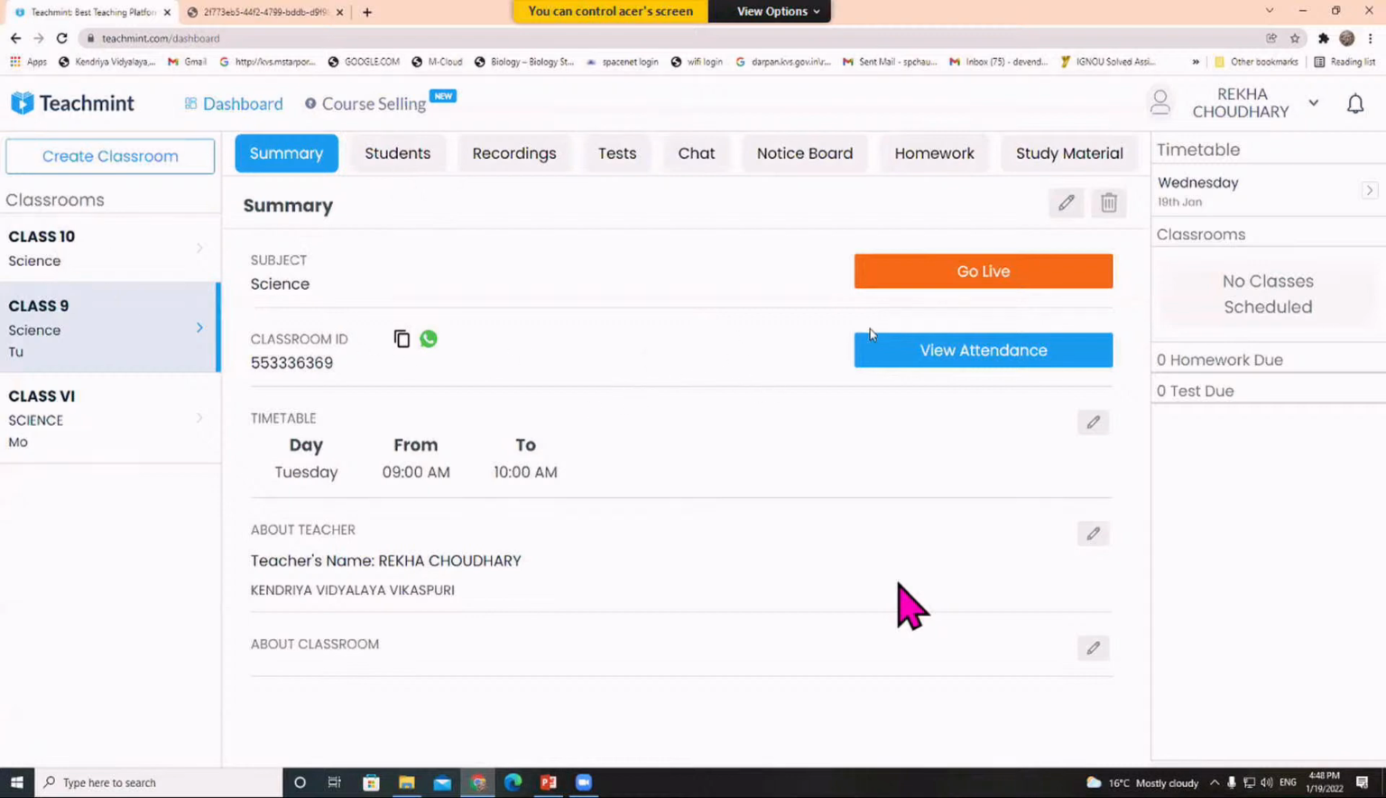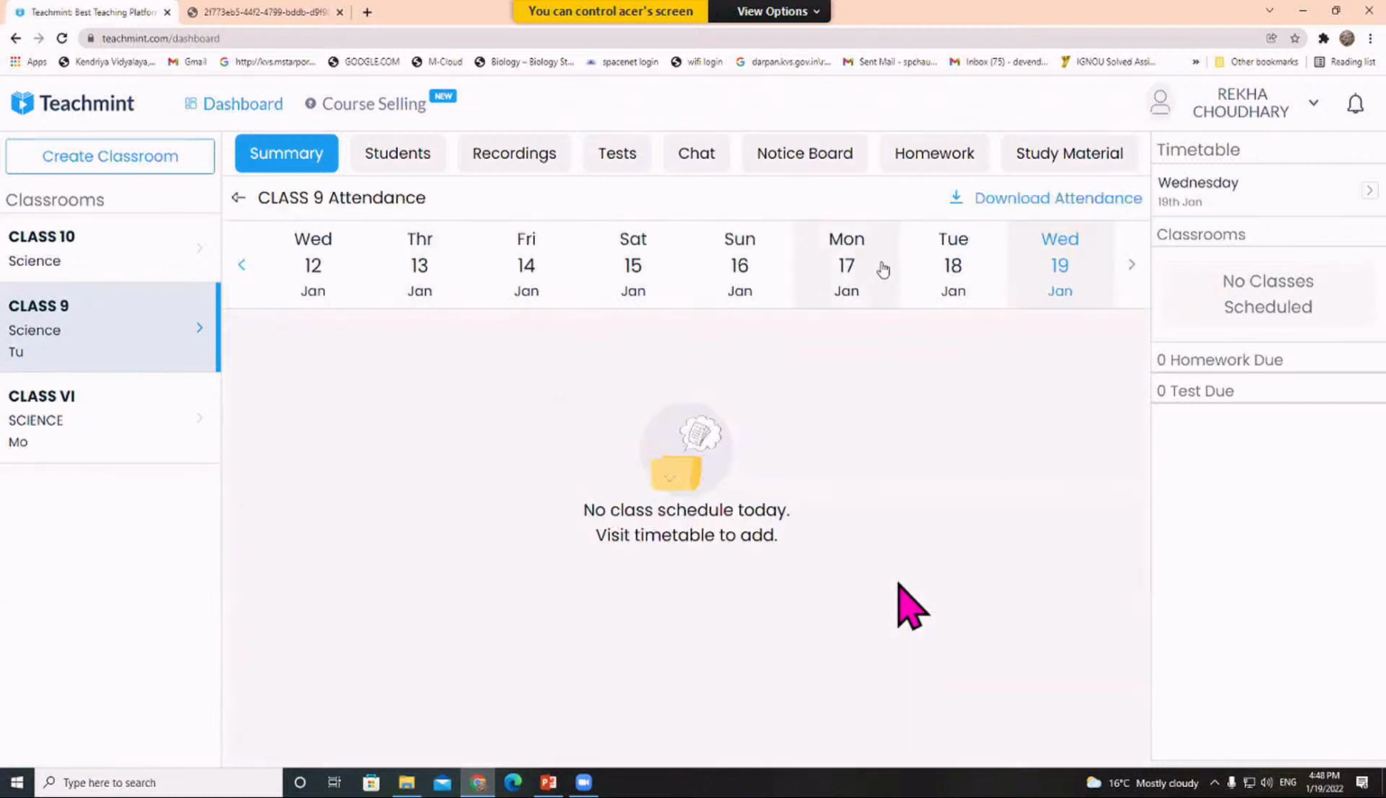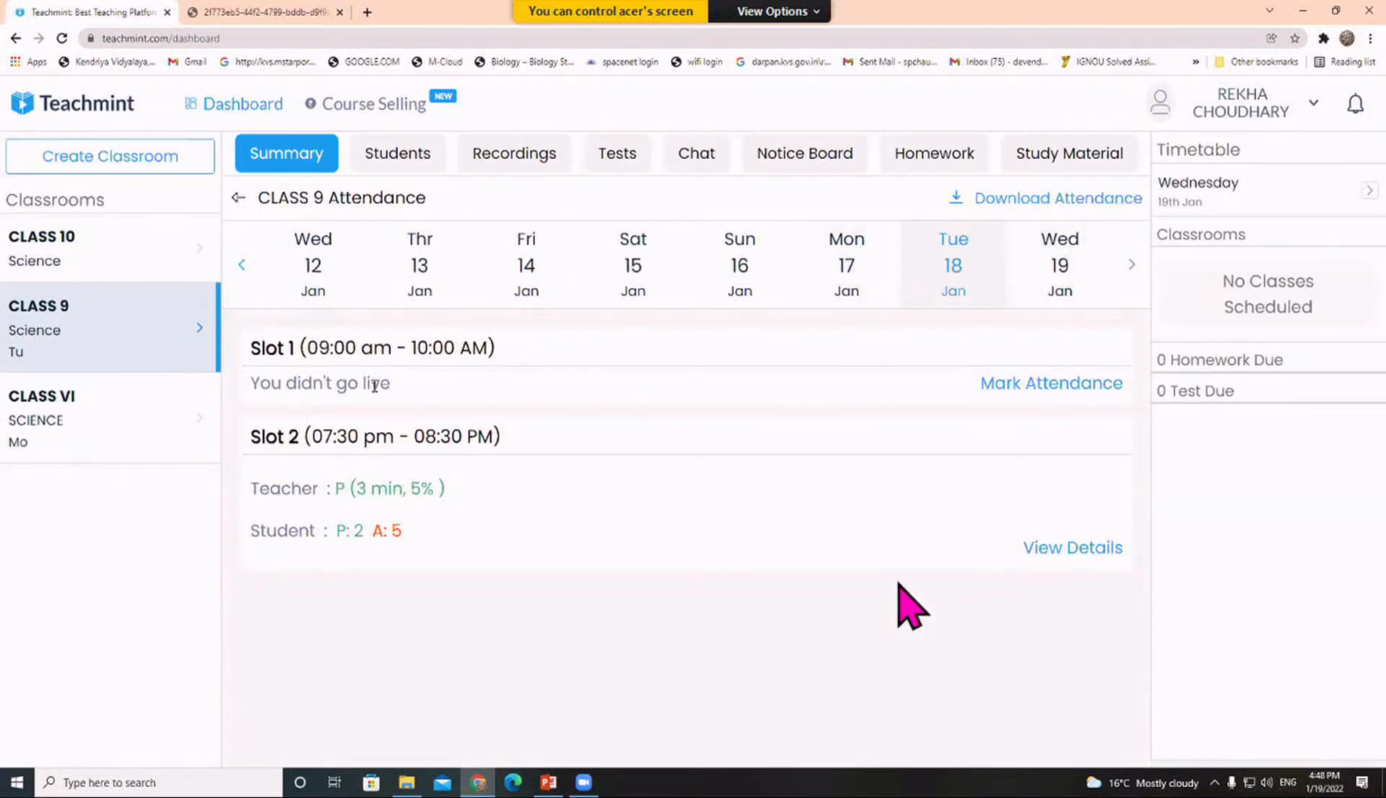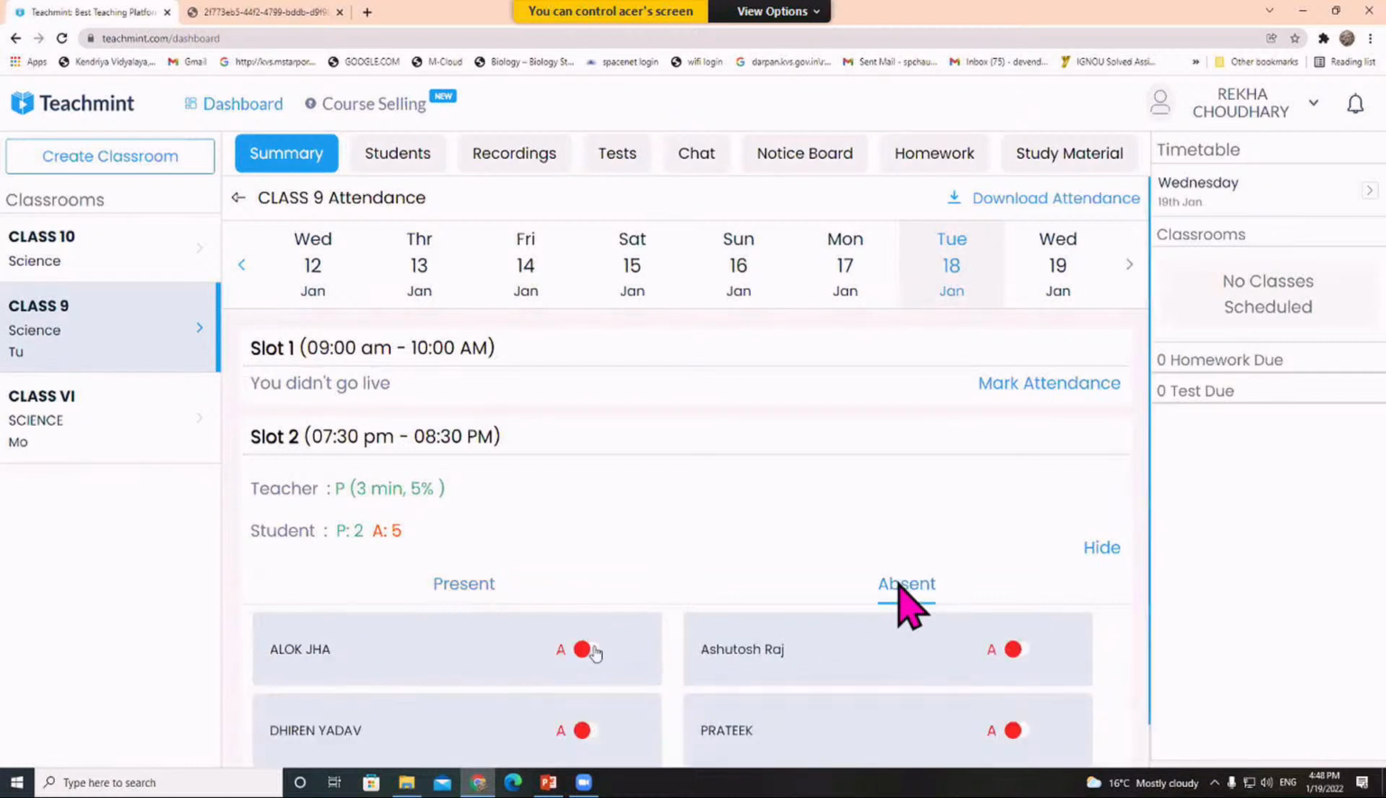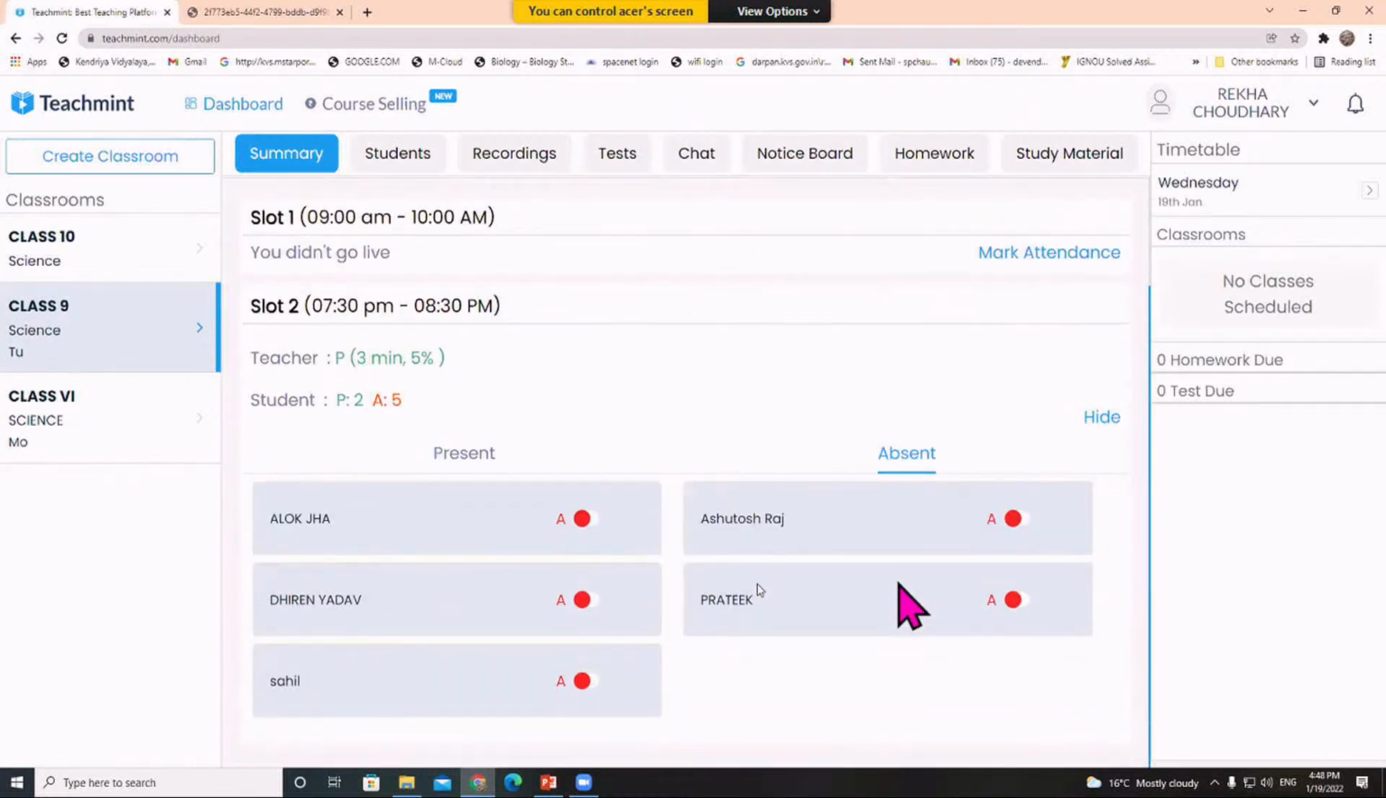Here you can see in front of the classroom ID, view attendance. So if you want to see the attendance of this day, you can see that. And not only this, here you can see two slots were there. In slot 1, I didn't go live, and in slot 2, 2 students were present and 5 students were absent. If I want to see the details of this class, I can see that also. So Hemant Sharma and Pulkit Kumar were present, and these 5 students were absent.